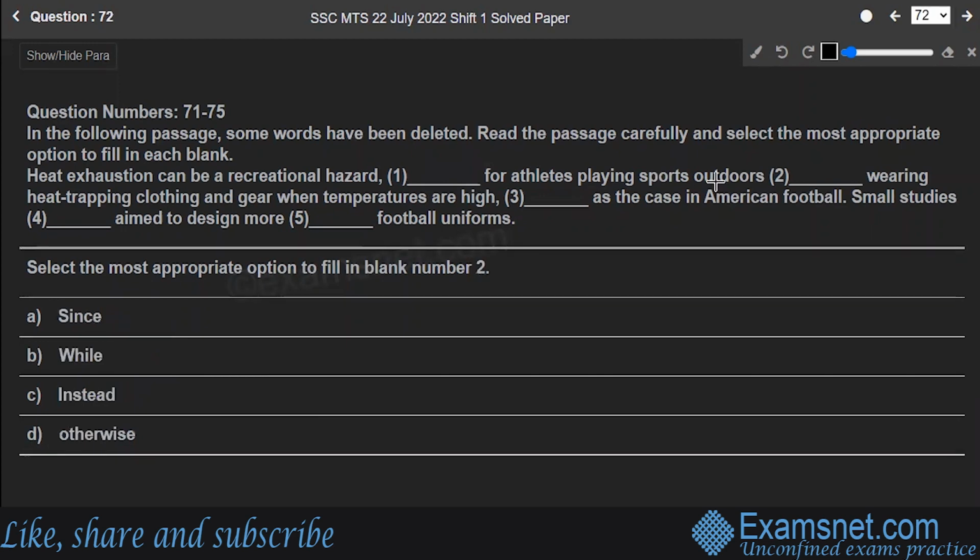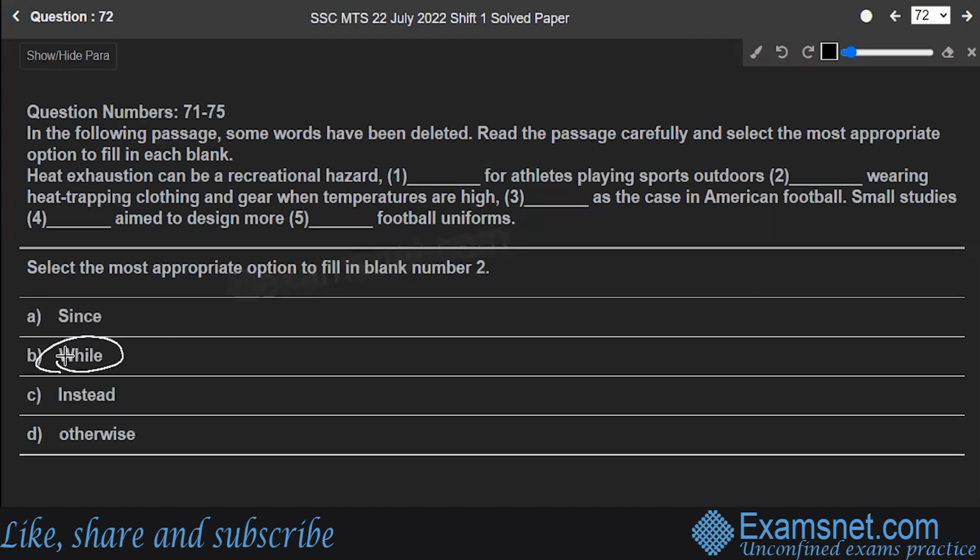Dash wearing heat trapping clothes and gear when temperatures are high. So what will come over here? Since wearing heat trapping clothing, while wearing heat trapping clothing, instead of wearing, or otherwise wearing heat trapping clothing. The word while is used when some particular point in time is being addressed.